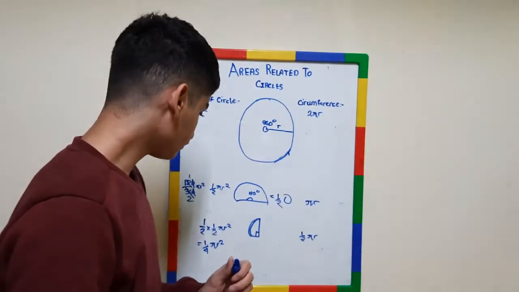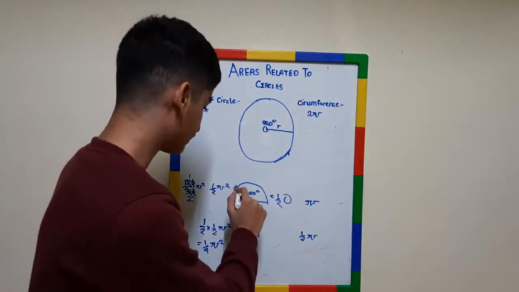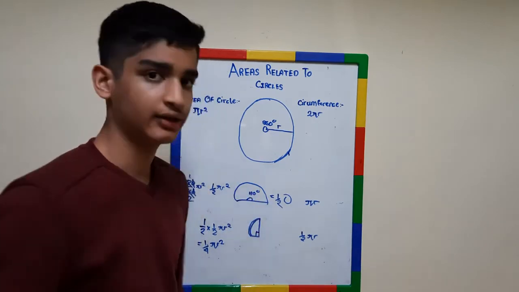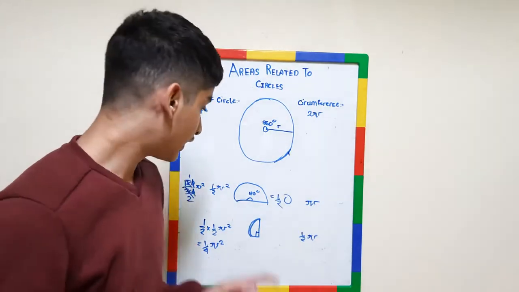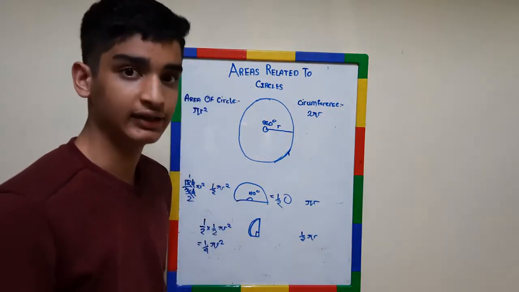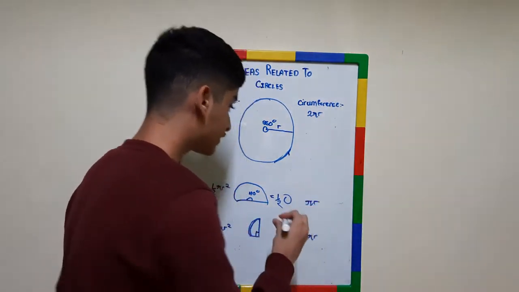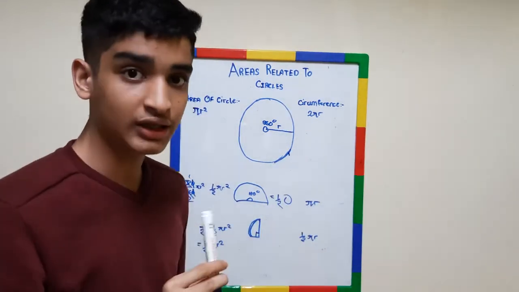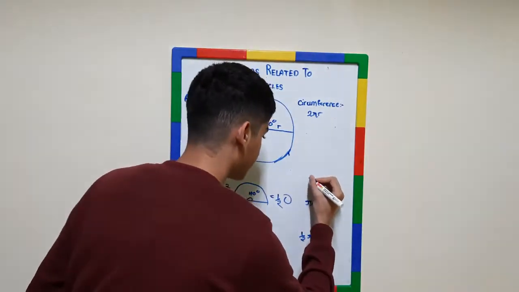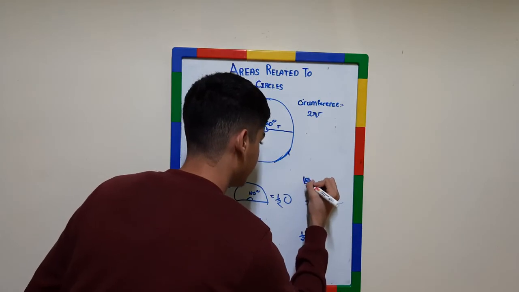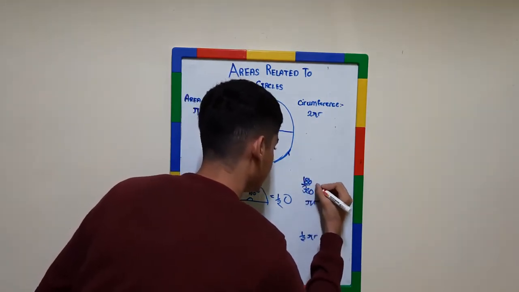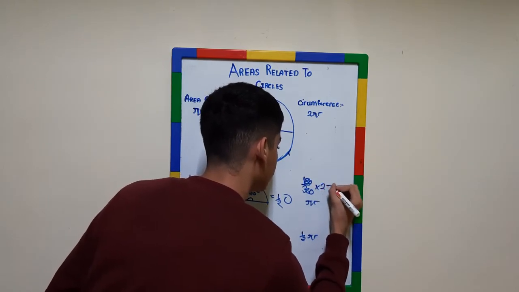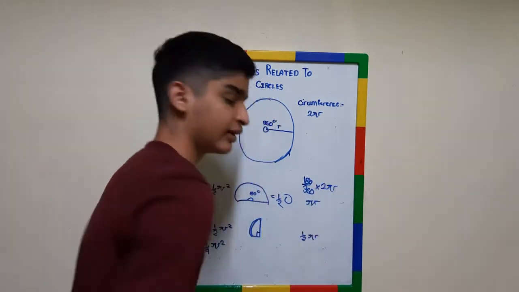Okay, so now the value of the arc is pi r. Okay, so again you must be wondering how. So again we are going to use this center angle. Since we know that the circumference of a normal circle is 2 pi r, it will become 180 by 360 into 2 pi r, correct?